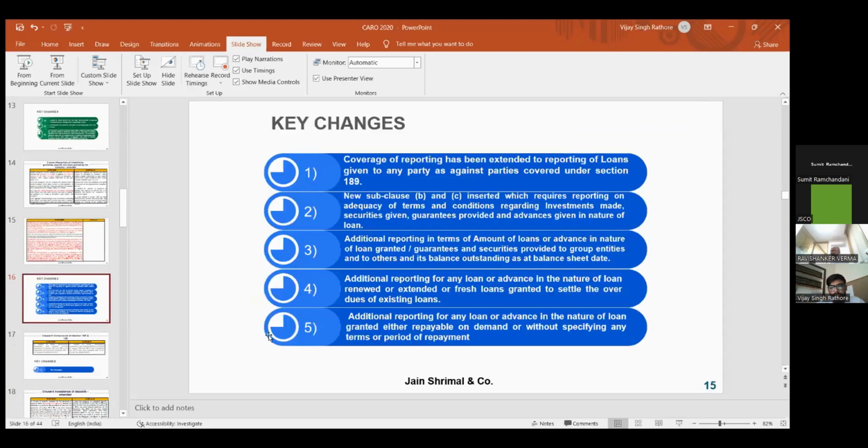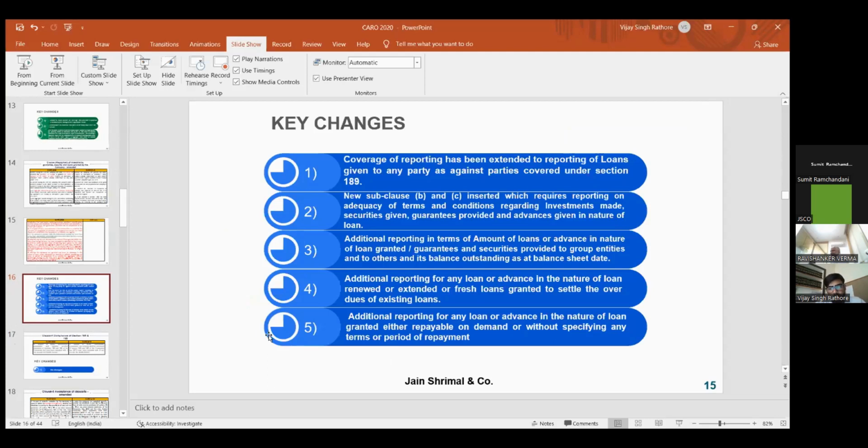And these are the key changes that we can summarize from this clause: reporting coverage has been extended to the investments and other advances as well. A new clause has been inserted, like terms and conditions you have to explain and others. Additional reporting in terms of loans, guarantees and advances provided.